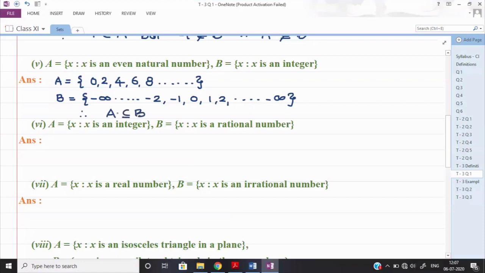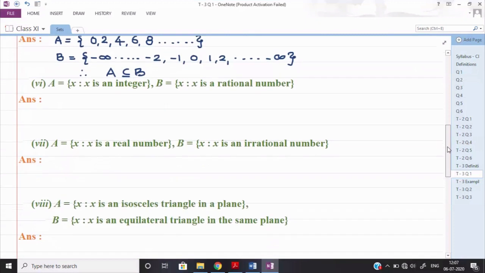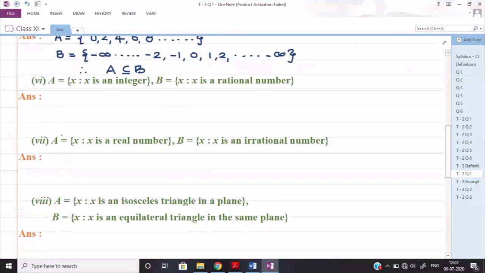Okay. Now the sixth part is given here. A: x is an integer and B: x is a rational number. So x is an integer means A will contain which kind of elements here? Think of it, it contains only integers like -1, -2, -3, 0, 1, 2, 3 and so on. And a rational number contains integers as well as fractional numbers as well as decimal numbers.